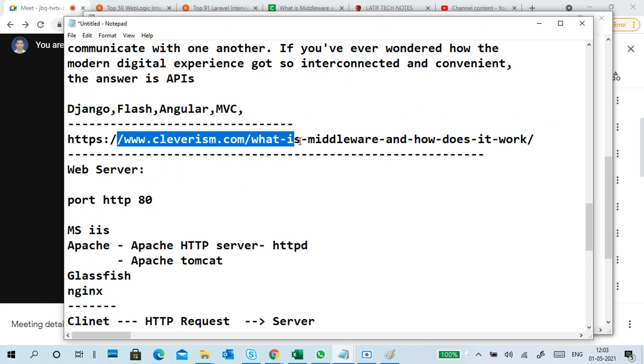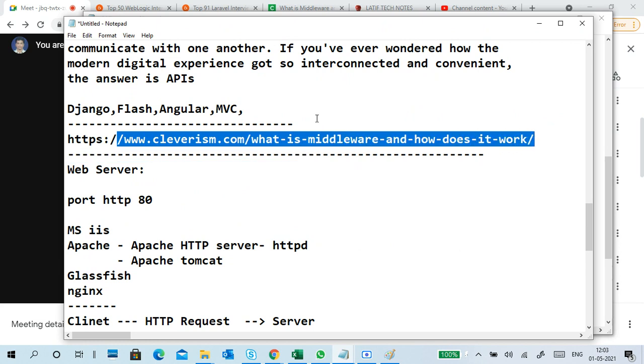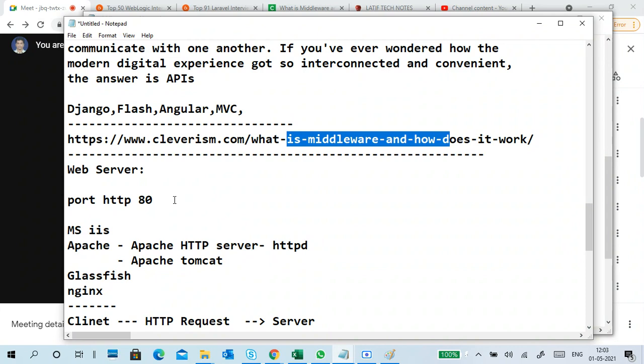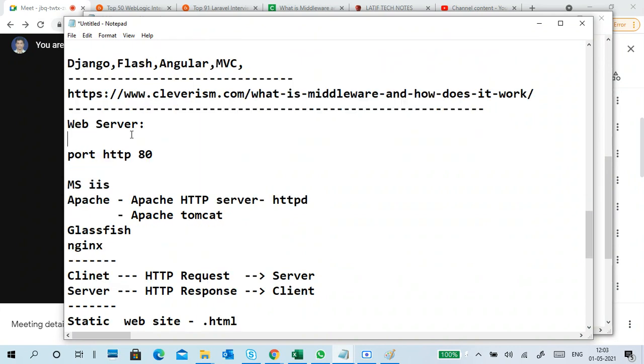Guys, you must go to this link to know about what is a web server and all. It is quite easy. Okay, so what is a web server? We'll go first.